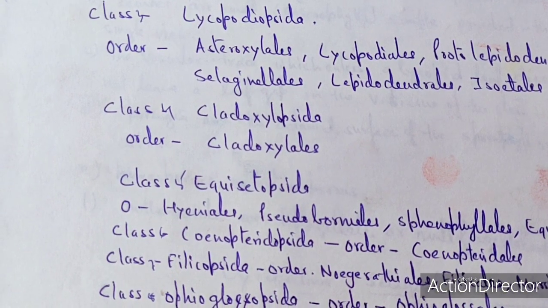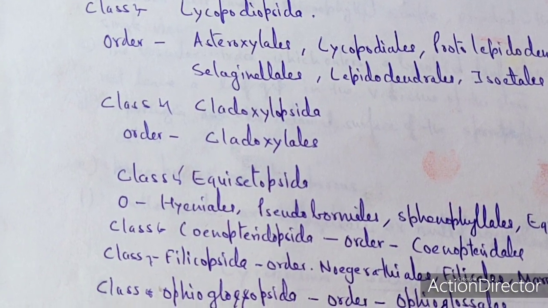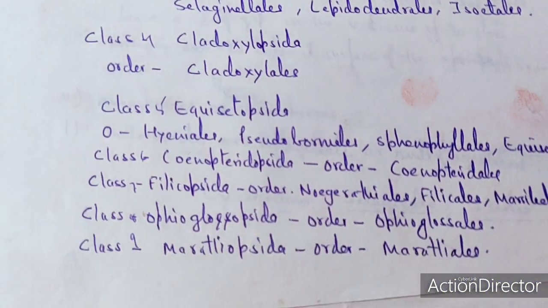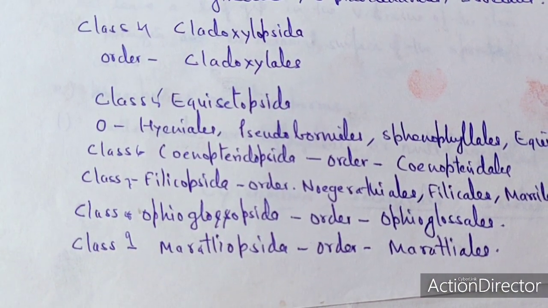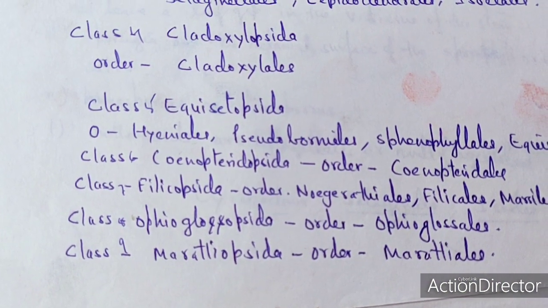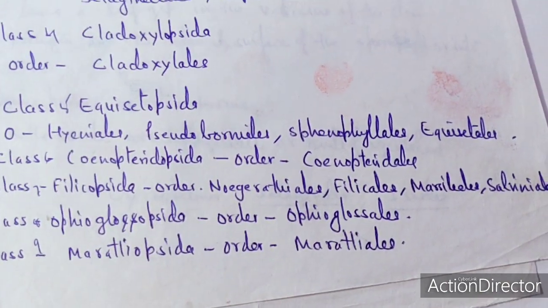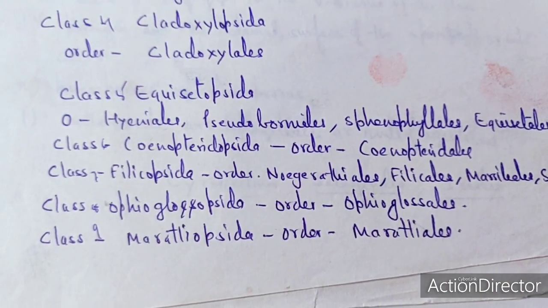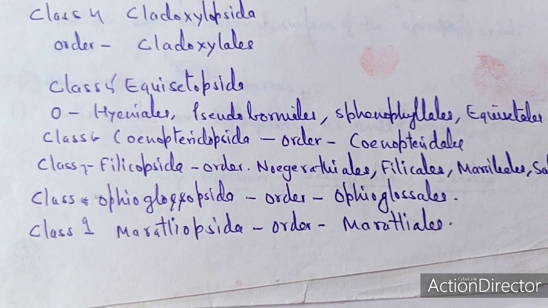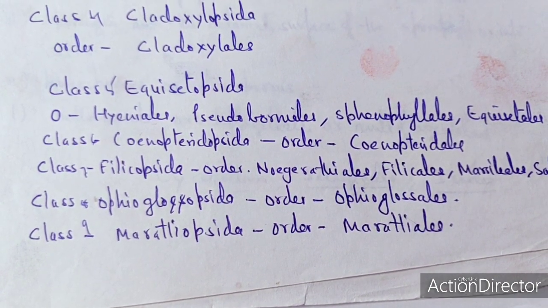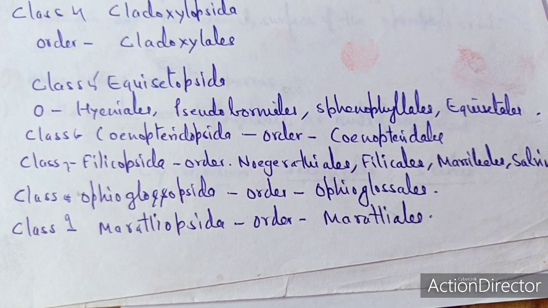Class 4 is Cladogylopsida, which consists of one order, Cladogylales. Class 5 is called the Equisitopsida, consisting of Hyades, Pseudobonias, Spinophylles, as well as the Equisitales. Class 6 is called the Coinopteridopsida, which consists of one order, Coinopteridales.